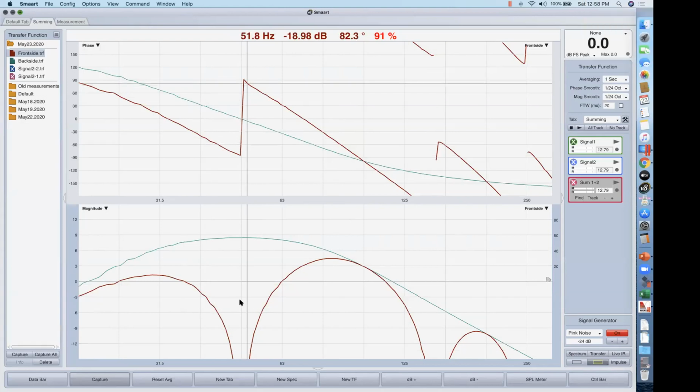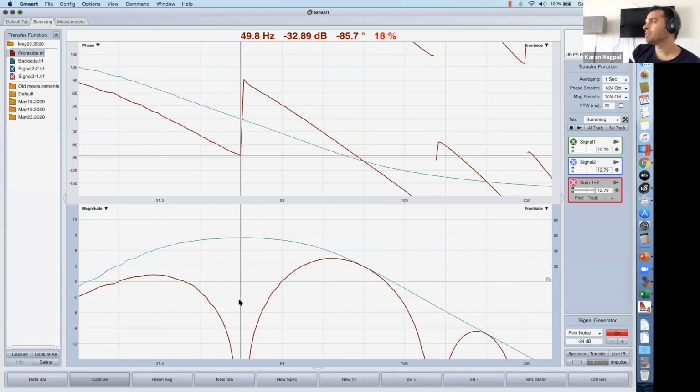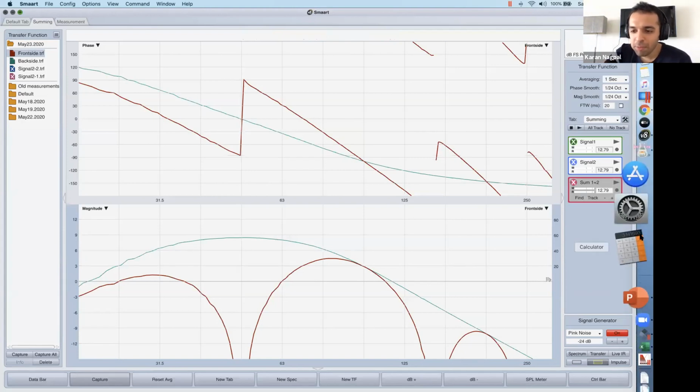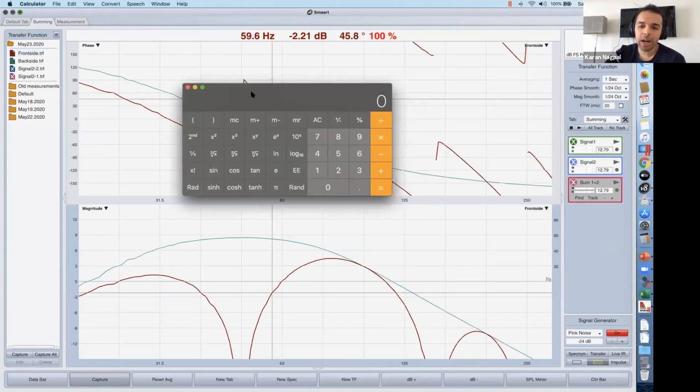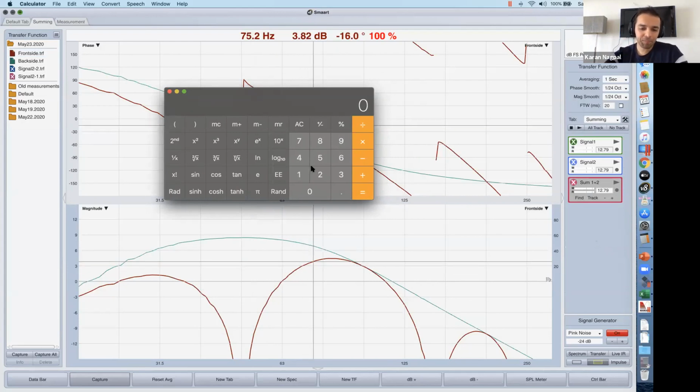And one repeating question, sorry, I just thought we need to address this now, is how do you select the target frequency? Like, why did you select 50 hertz? I selected 50 hertz because it's pretty much in the center of my passband, and it's very easy to calculate. It's like 5 feet and 5 milliseconds. The easiest way, if you don't want to get into calculation, you'll be pretty right on a 90% basis. But sound travels at, let's say, at 20 degrees, 344 meters per second. So 344 times 3.28, you're getting 1,128 feet per second. So basically, let's say 1,100 feet per second.